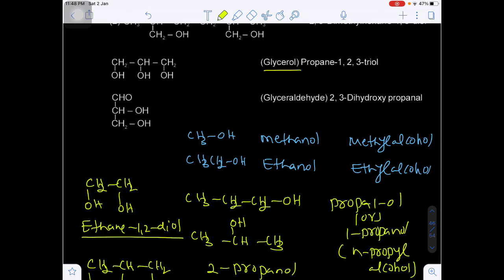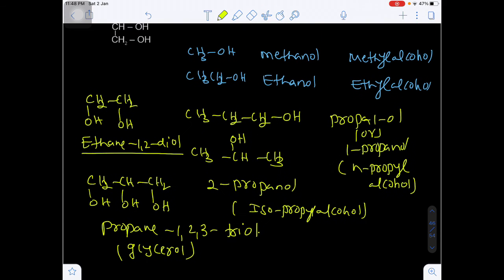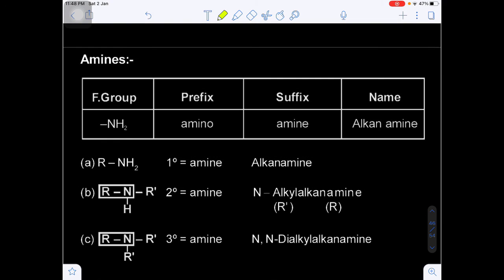So these are some important examples. This is also known as glycerol. This is known as ethylene glycol, a dihydroxy alcohol.